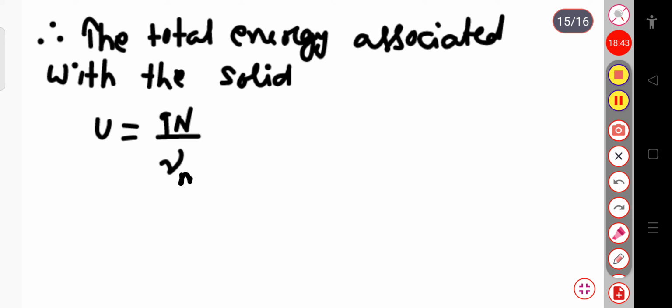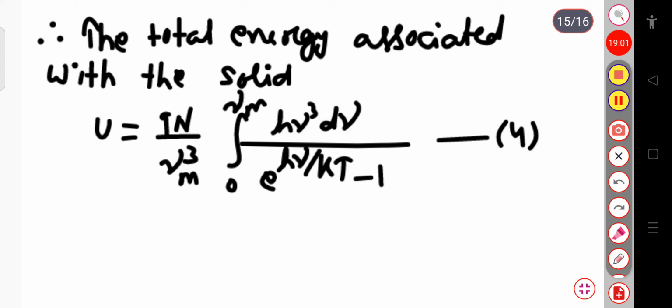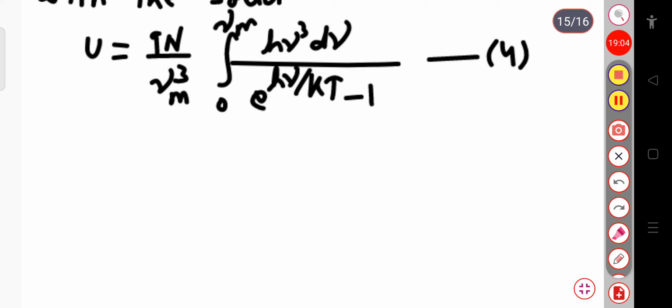This is your constant, taken outside. The integration from 0 to νm of hν cubed dν divided by exponential hν by kT minus 1. Let us consider this is your equation 4. And now we have to solve this integration.